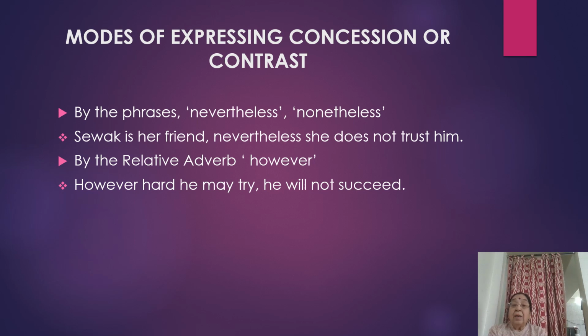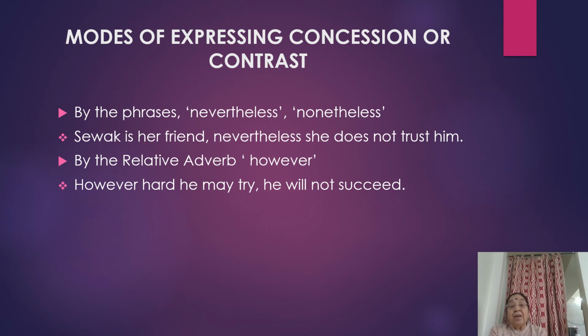However hard he may try, he will not succeed. So however hard he may try is the subordinate clause, and the main clause is he will not succeed. Now this kind of sentence can be again changed by using though.